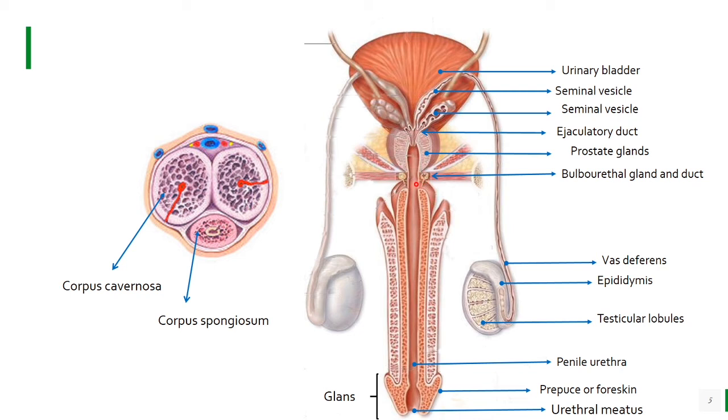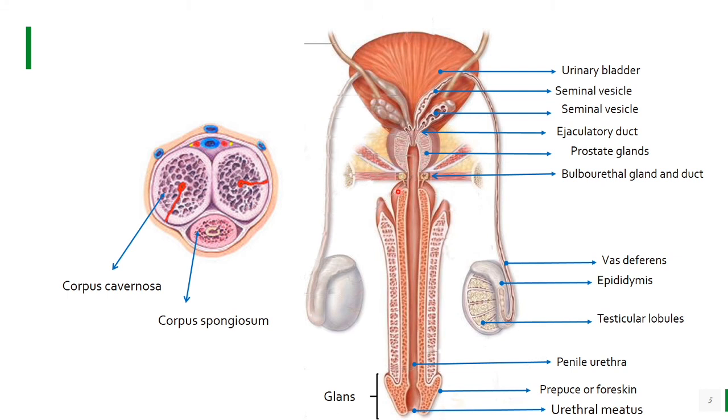Then coming to the two pea-sized bulbourethral glands. These are pea-sized structures lying posterior to the prostate gland and at the base of the penis. This is the penis, the male external genitalia. At its base, these two pea-sized structures are present, known as bulbourethral glands. Their secretion helps in lubrication of the penis.